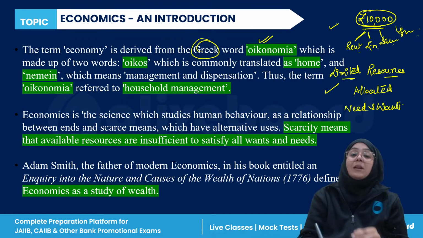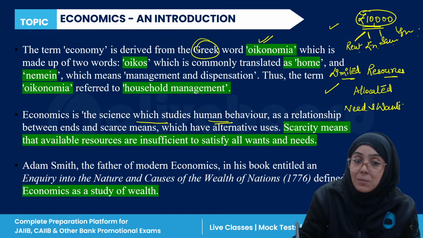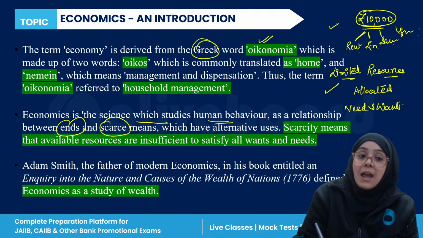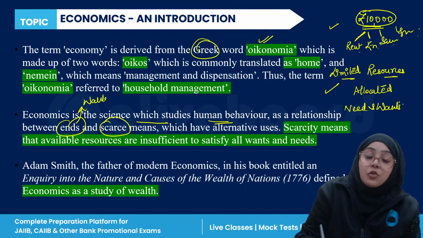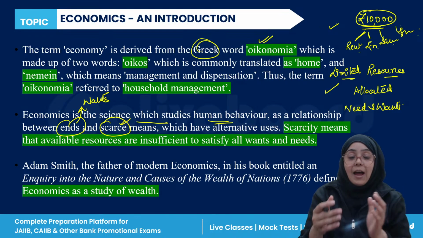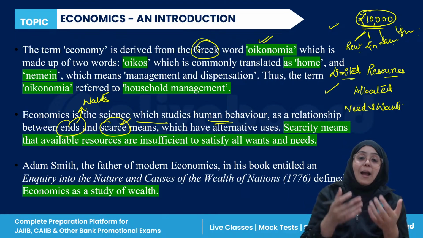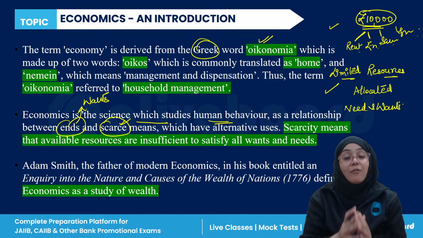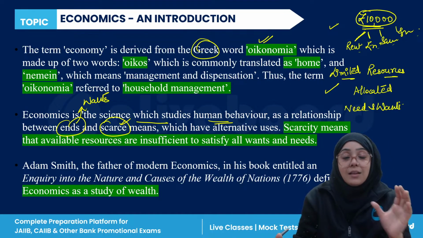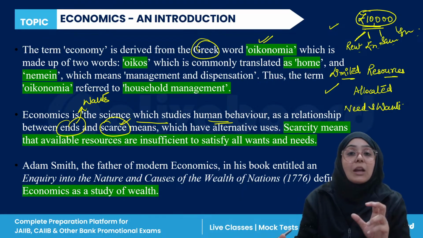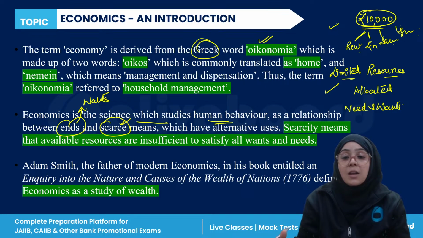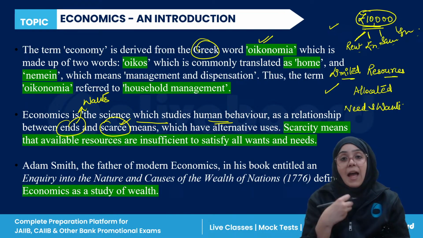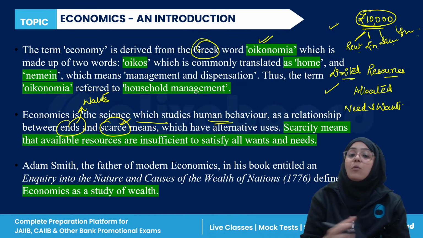So economics is defined as a science which studies human behavior, or you can say it is a relationship between ends and scarcity. Ends means your wants. So we have scarcity, we have scarce resources. How are we satisfying our wants from the scarce resources which have different alternative uses? The complete process is called what? Economics. This whole process is called what? Economics, right? Now, scarcity means we have insufficient resources to satisfy our needs and wants.